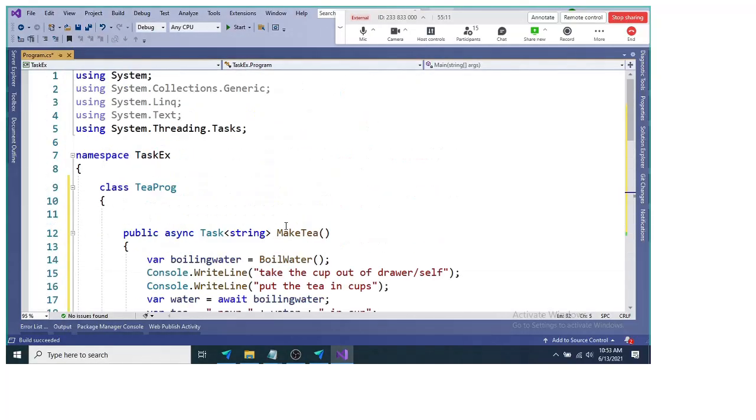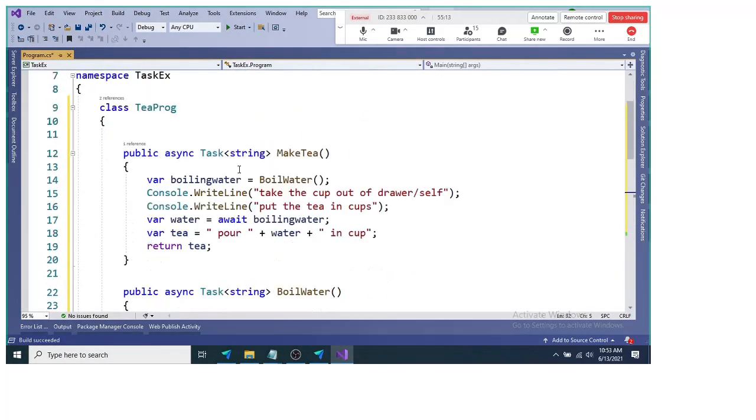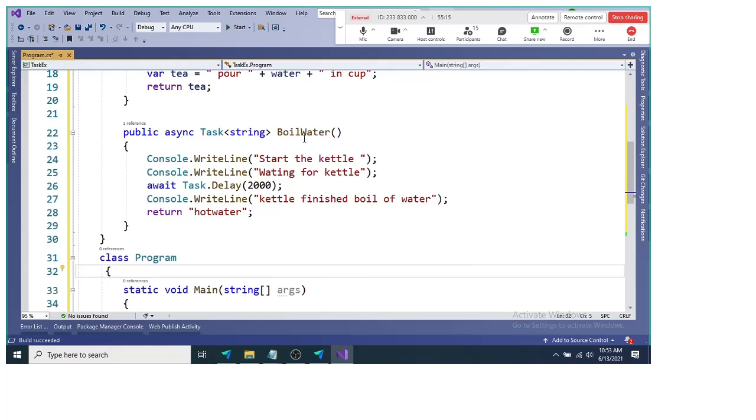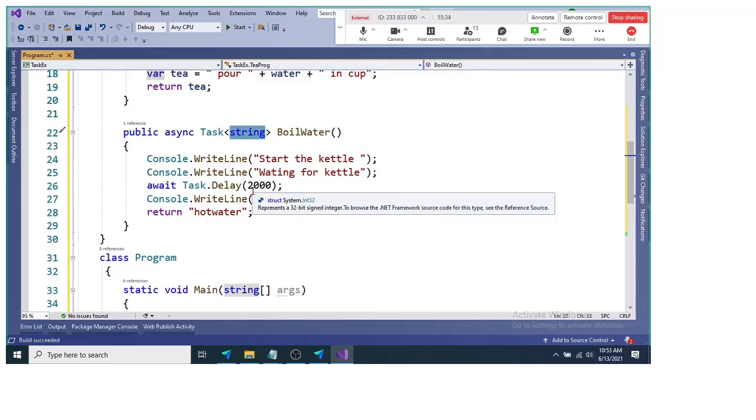Okay, now here I have made small changes. The first change is in the boil water method. Now boil water is not a synchronous method. We made the boil water method async using the async keyword, and as I told you just before, if you make any method async, that method should return a Task. If you do not want to return anything, you just use Task. If you want to return something, you use the generic version, where you can pass the data.